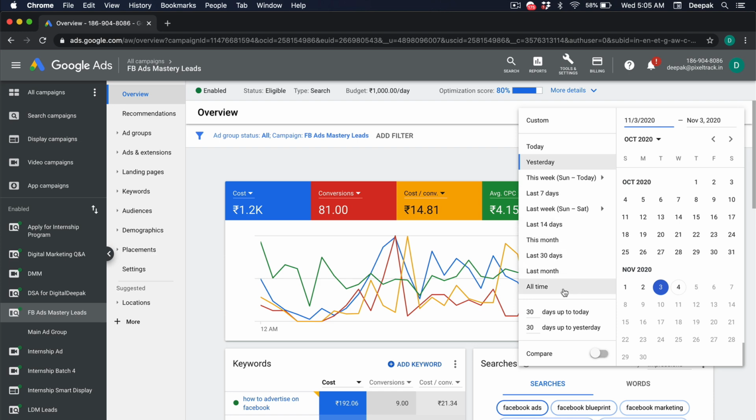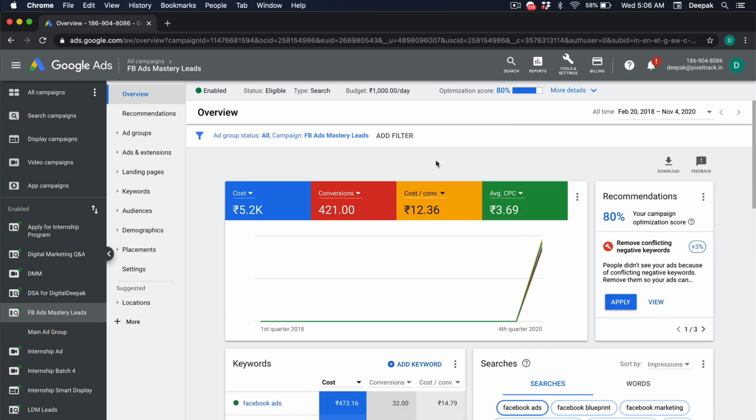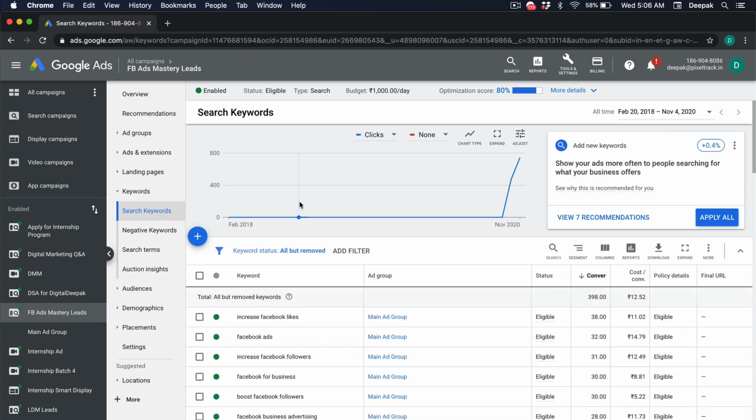And if you look at all time, we have generated 421 conversions at 12 rupees 36 paise, and we have spent 5200 rupees so far. So if you look at the keywords that have been giving us the conversions, we can look at the total conversions here, and it is automatically sorted according to the number of conversions that we have got for each and every keyword.